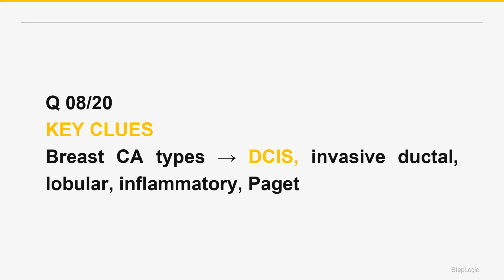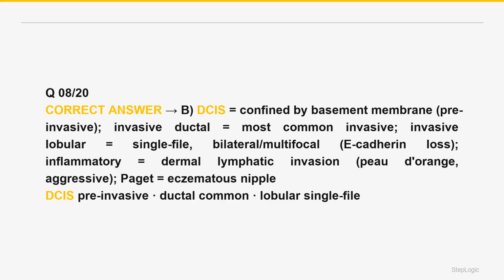Ductal carcinoma in situ, DCIS, is a pre-invasive, non-invasive malignancy. The cancer cells are still confined by the basement membrane, often detected as microcalcifications on mammography. A comedo subtype has central necrosis. Invasive ductal carcinoma is the most common invasive breast cancer, a firm, irregular, hard mass with a desmoplastic fibrotic reaction. The correct answer is B.